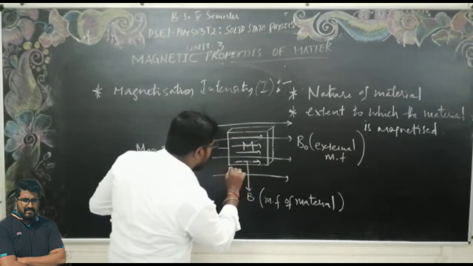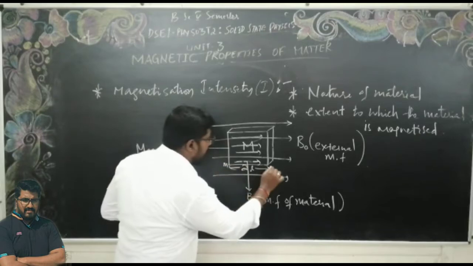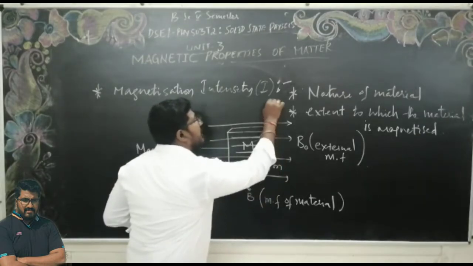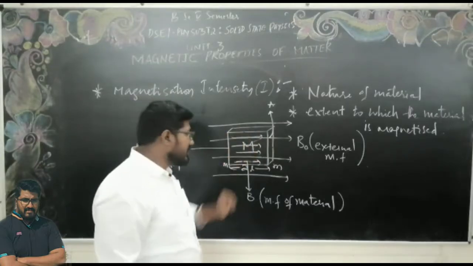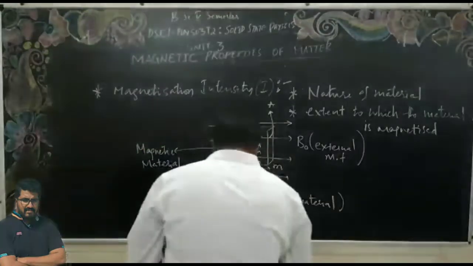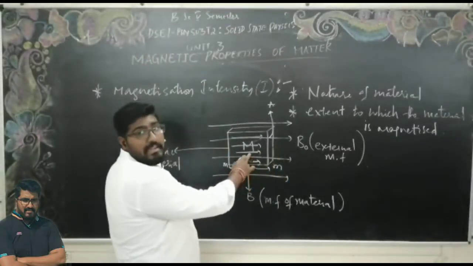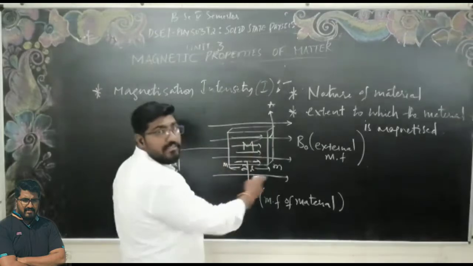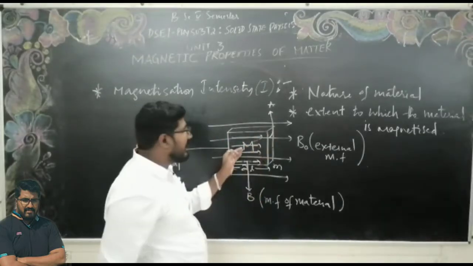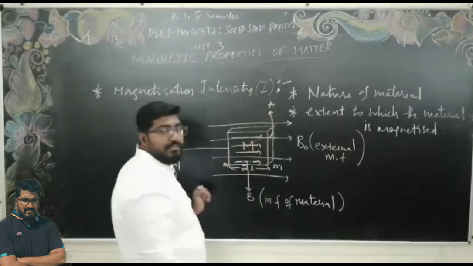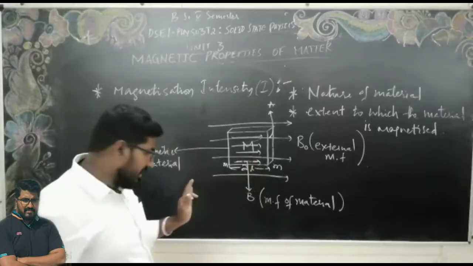Say this material has length 2L, the pole strength is m, and this is the area of the material which we have placed inside an external magnetic field. Because of the external magnetic field, the material has been magnetized.